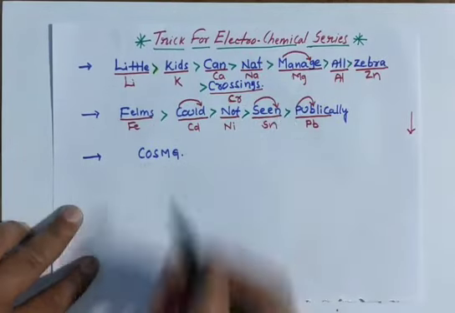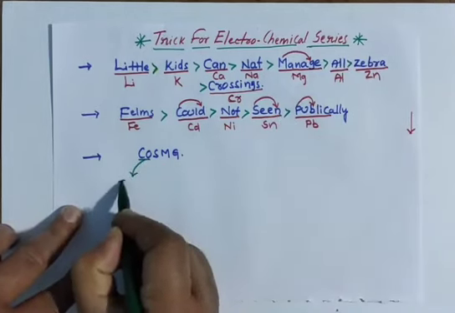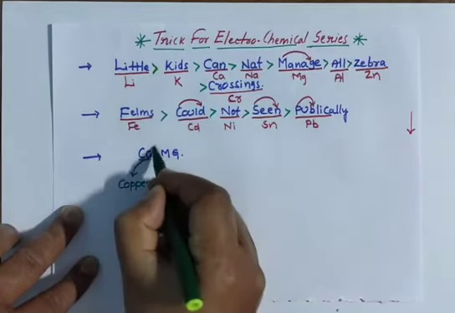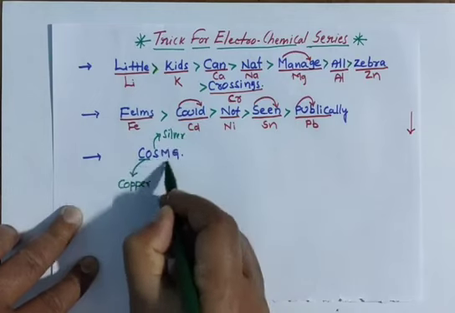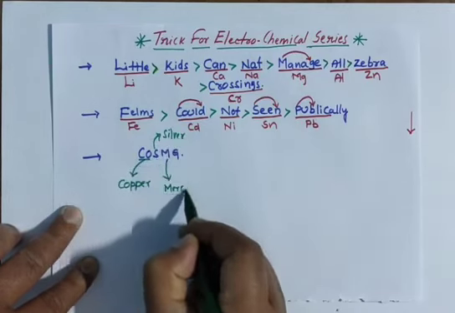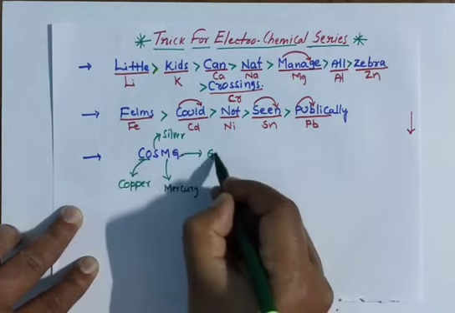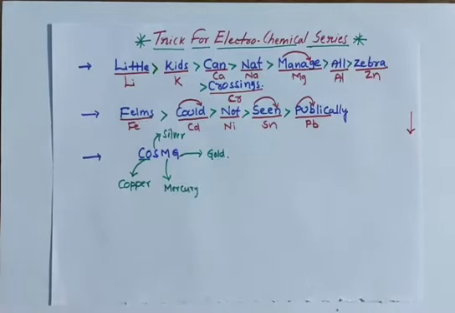And here we have cos mg. This Co you take as copper, S you take as silver, M you take as mercury, and G you take as gold. Cos mg, like cos theta in mathematics.